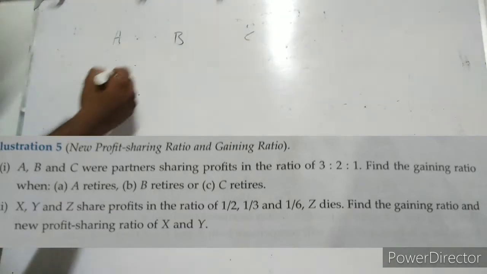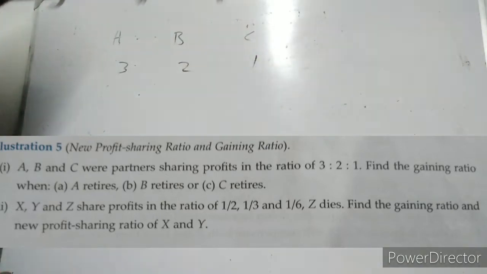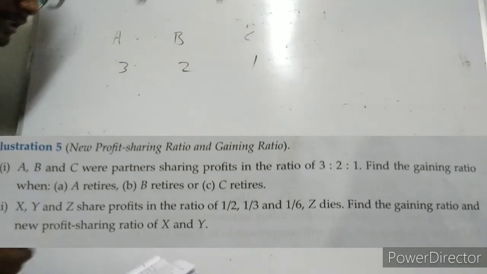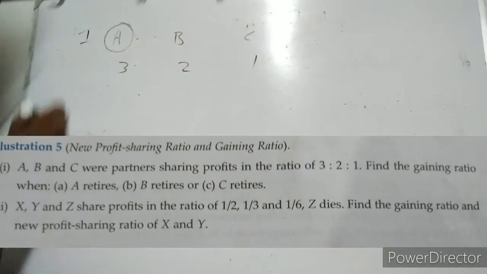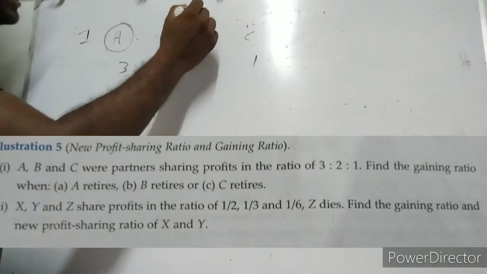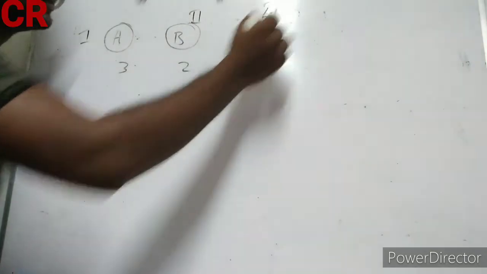Their profit and loss sharing ratio is 3:2:1. In the first situation A retires, in the second situation B retires, and in the third situation C retires.